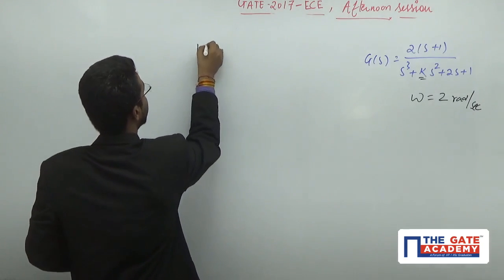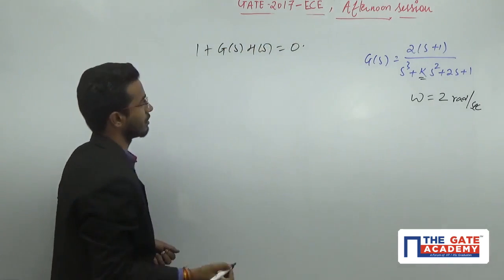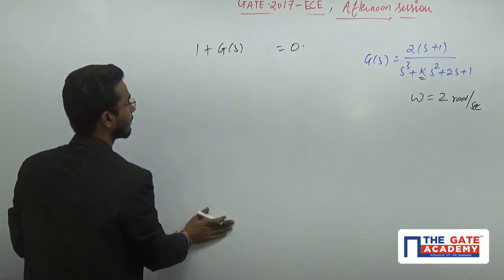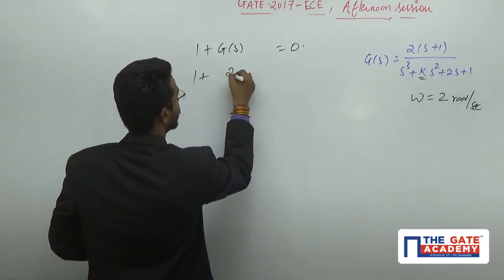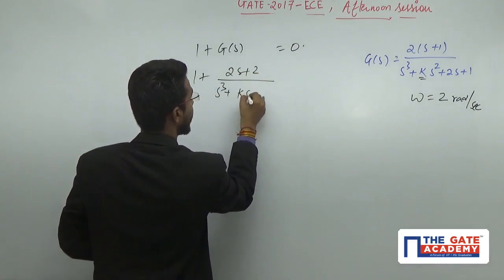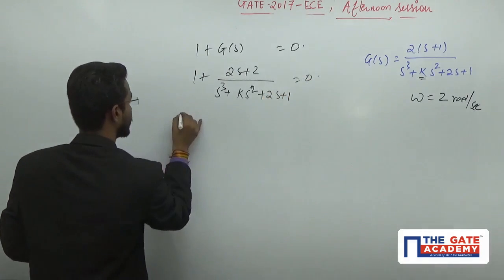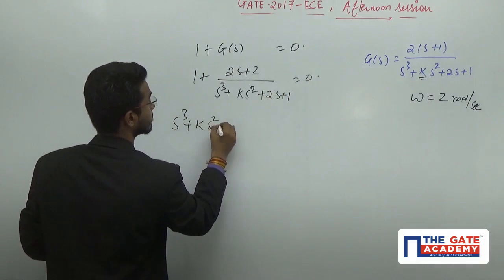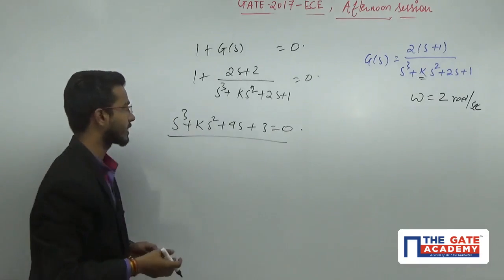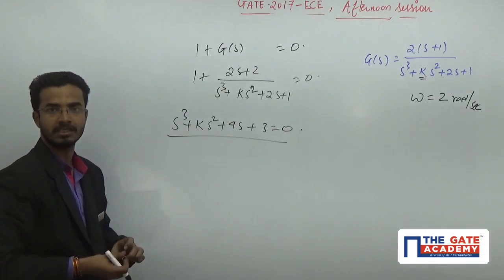To do that, I will first calculate the characteristic equation, 1 plus G(s)H(s). They have provided that this is a unity feedback system, that means H(s) equals 1. I will put directly 2s plus 2 divided by s cube plus Ks square plus 2s plus 1 equals 0. That gives s cube plus Ks square plus 4s plus 3 equals 0, and this is my characteristic equation. I want to calculate at which value of K my system will become marginally stable.